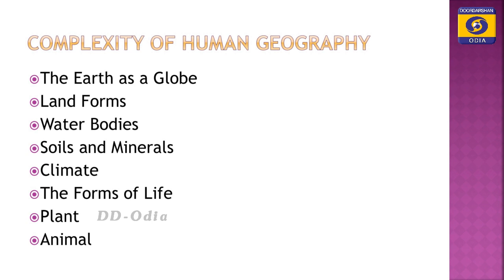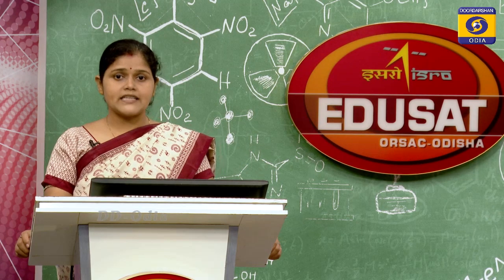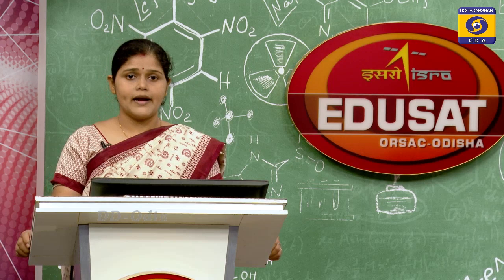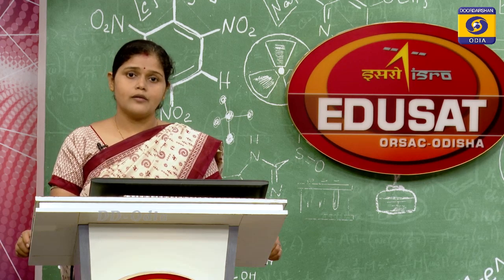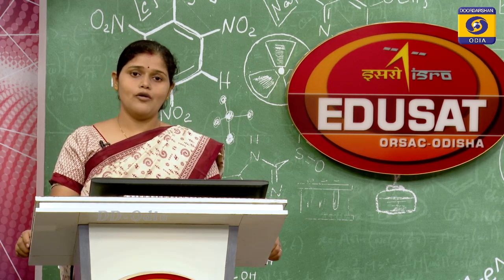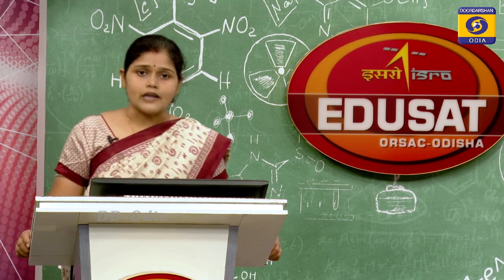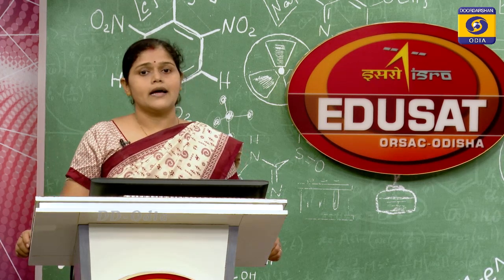That means the relationship between man and his environment is very complex in nature. There is a synthetic relationship found between the earth and its human beings. So those complexities are divided into the following sub points. Now, let us start with the earth as a globe.